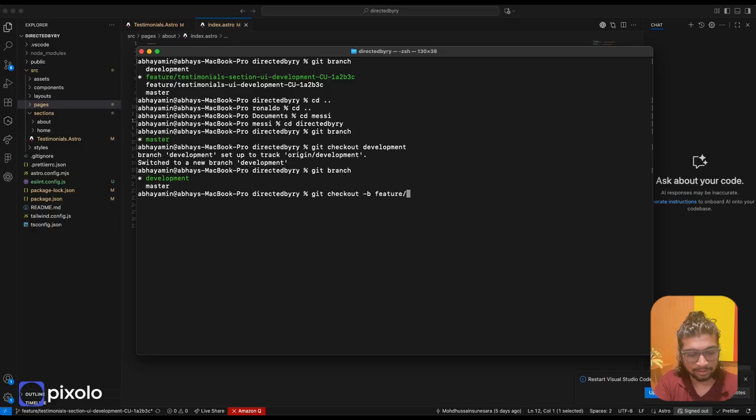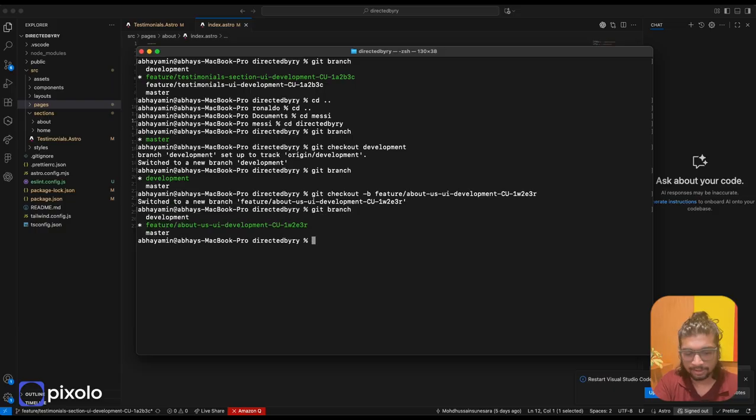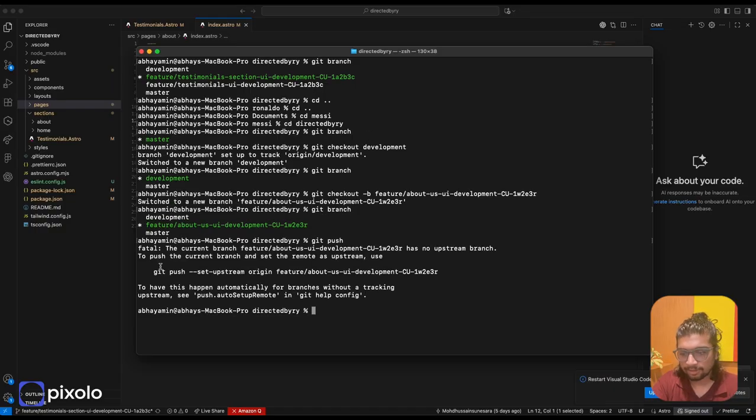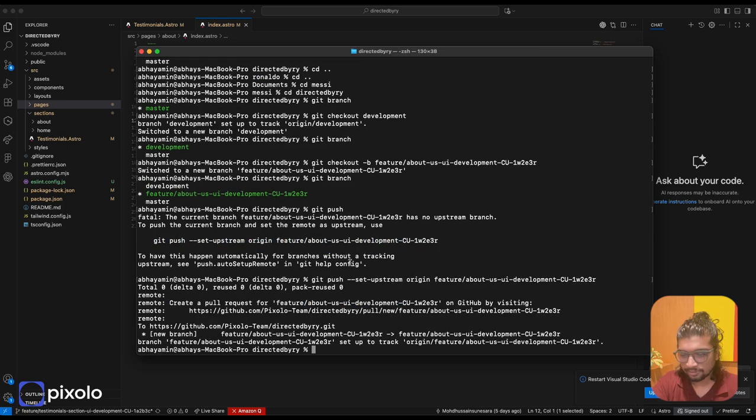Feature / let's say this person has been told to do the about us UI development. Also has a ticket. Right? There you go. New branch created. Let me push the branch to remote. There you go.